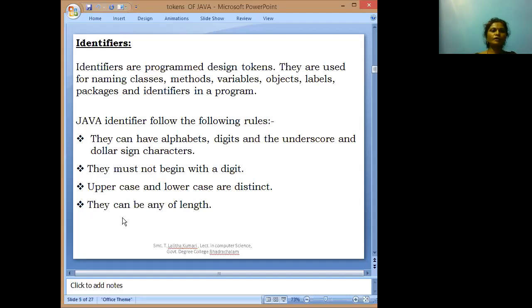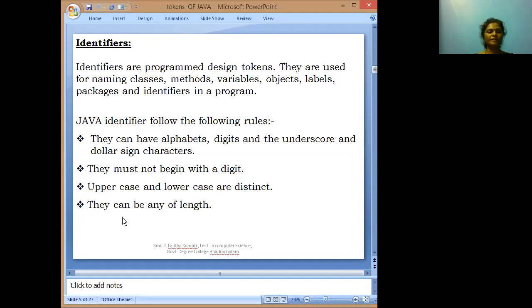Identifiers are the program design tokens used for naming classes, methods, variables, objects, labels, packages, and interfaces in the program. Names of all public methods and instance variables start with lowercase letters. Suppose we want to develop one method, that method name must be in lowercase letters.